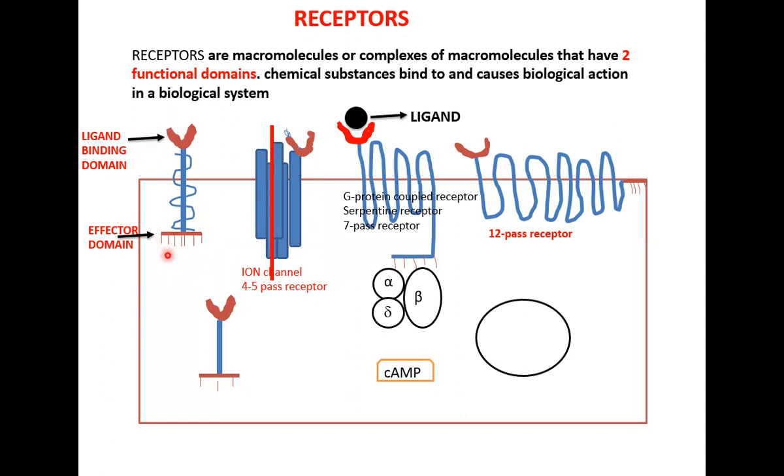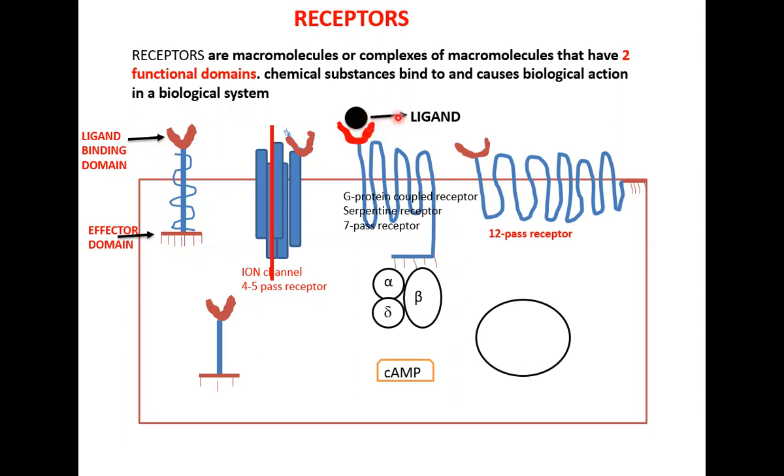Now the effector domain part of the receptor is going to cause this kind of intrinsic activity that we're looking for. So a receptor should have a ligand binding domain, meaning it should have a part where a ligand will bind. Now, what is a ligand? A ligand is any substance that binds to a receptor. So this ligand is binding to the ligand binding domain of this receptor.